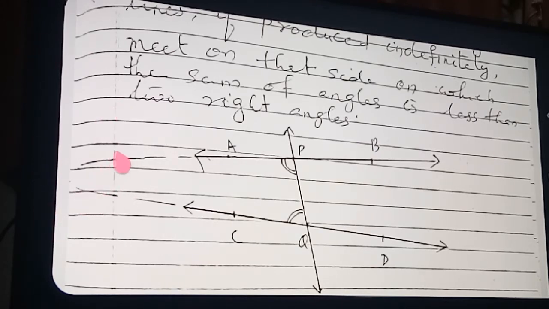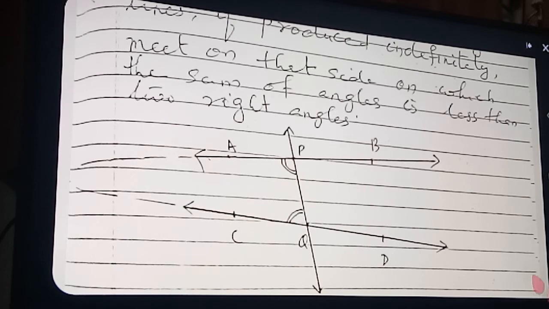So you can see here, the teacher has already drawn it. These two lines are extending indefinitely, they will meet anywhere. This is the theorem. If you extend these two sides, will they intersect anywhere? No. This is going in this direction and this is going in that direction. But here you can very clearly see that if you extend these two lines, then they will intersect somewhere. And that is the theorem.